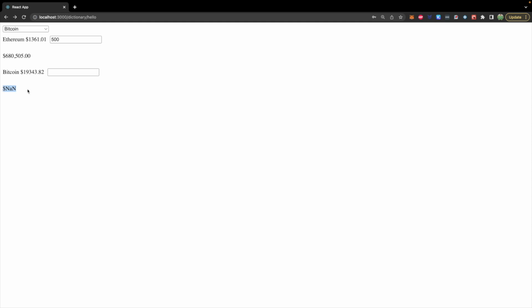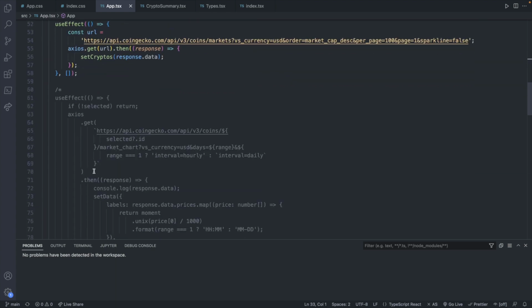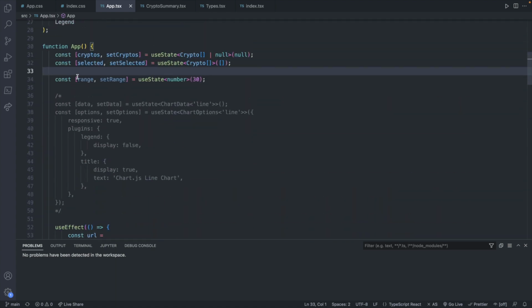This is a pretty easy fix. All we have to do is create a condition to say, hey, if this is not a number, don't display this, instead display something like 0. So let's jump over into our code, and I'm aware we have some stale code that's commented out, and we'll try to clean this up as we go.